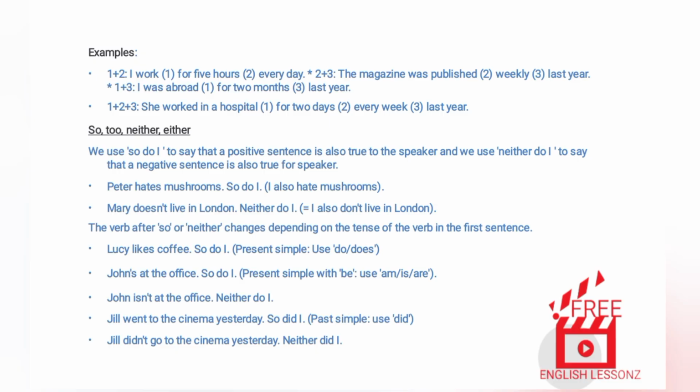So, too, neither, either. We use so do I to say that a positive sentence is also true for the speaker, and we use neither do I to say that a negative sentence is also true for the speaker. Examples. Peter hates mushrooms. So do I, I also hate mushrooms. Mary doesn't live in London. Neither do I equals I also don't live in London.